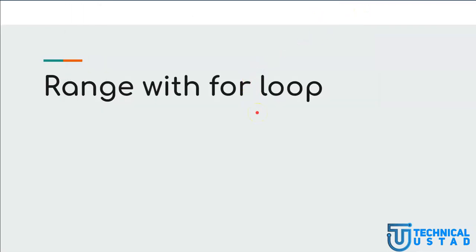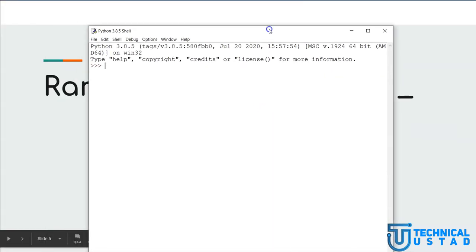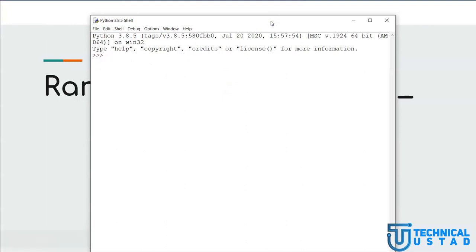So we have just discussed how to work with range with for loops. Now let us talk about range with for loops with this special character. This special character is called the underscore character. This character is used in Python to define an unnamed variable. Now, first of all let me explain this underscore. Let me define a function first.